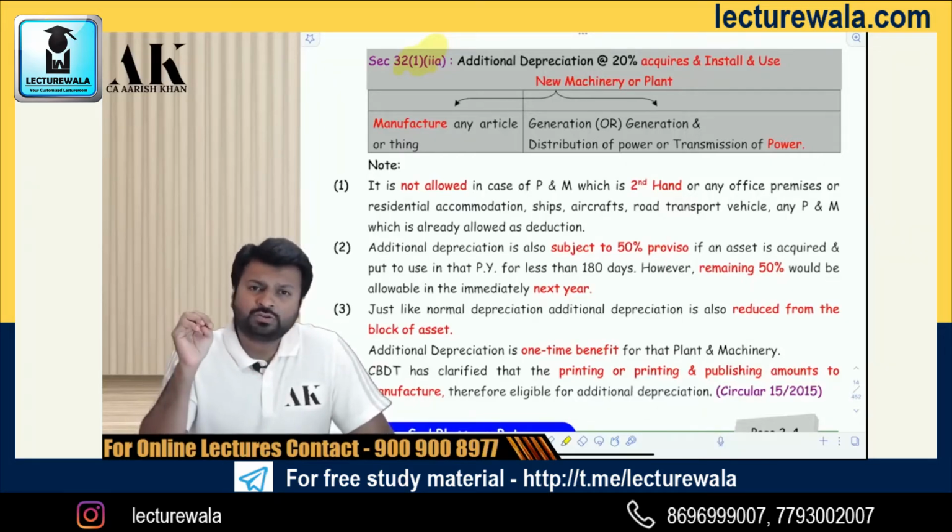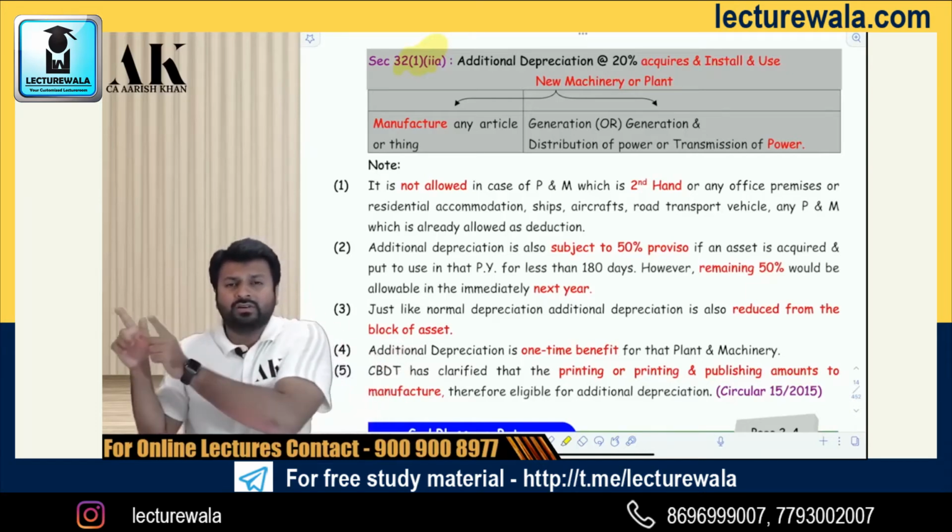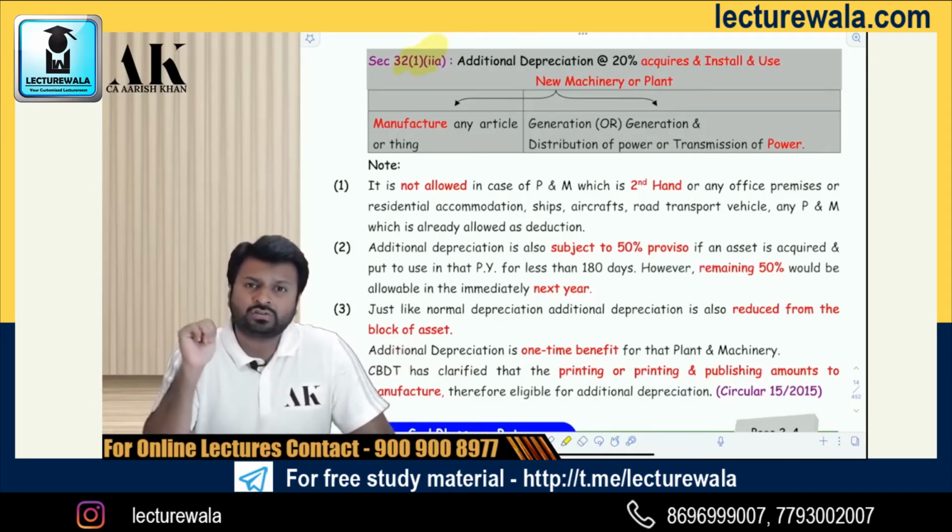Sir, what kind of machinery should I buy? You should buy new machinery. Second-hand machinery is not allowed. Machinery which is kept in the office is not allowed. Machinery which is kept in a guest house is not allowed. Ship is not allowed. Aircraft is not allowed. Road transport vehicle is not allowed. And last but not least, a vehicle which is already allowed as a deduction under some other section is also not allowed.